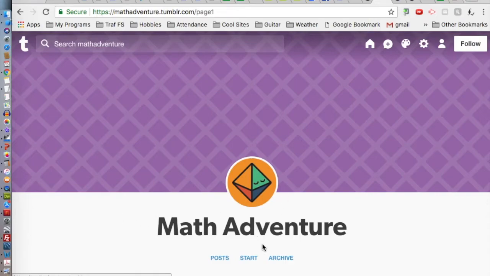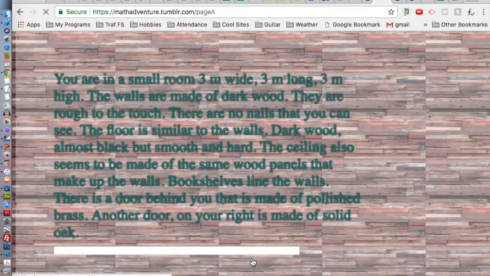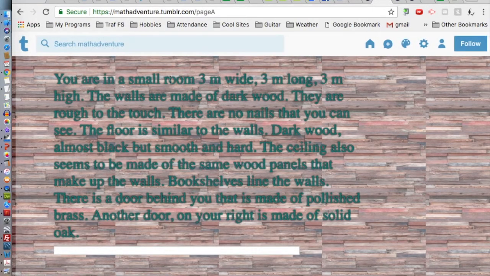Hello, this is my little math adventure game, and if you press start, it brings you to here. You're in a small room, 3 meters wide, 3 meters long, 3 meters high. The walls are made of dark wood. They are rough to the touch. There are no nails that you can see.